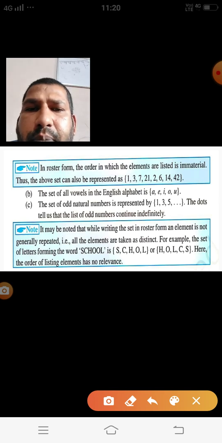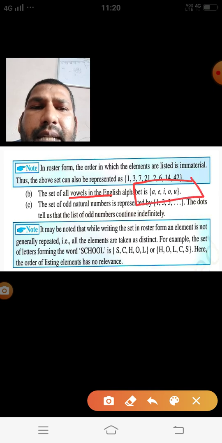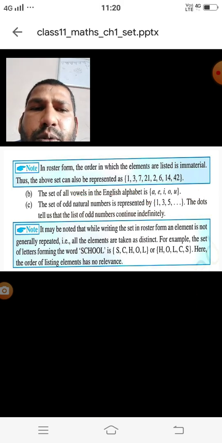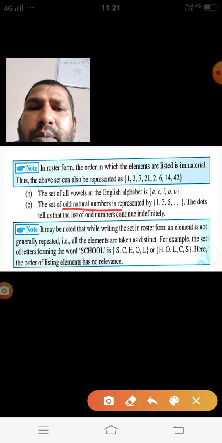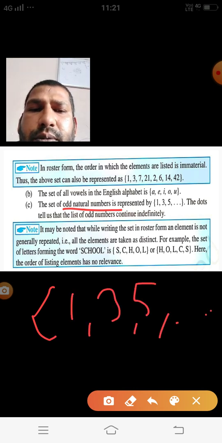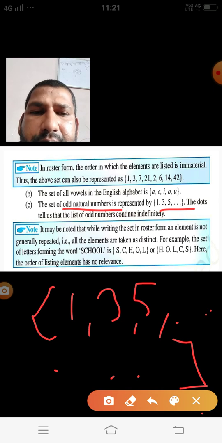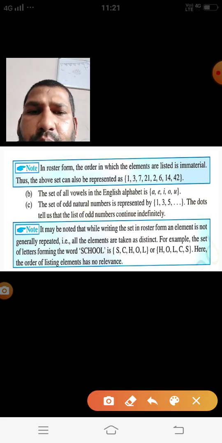Let us take one more example, a set of all vowels in the English alphabet. In curly brackets: a, e, i, o, u. Then the set of odd natural numbers. Here there is no restriction, for this reason we are using dots. The set of odd natural numbers is represented by 1, 3, 5 and so on. This you have to note down.